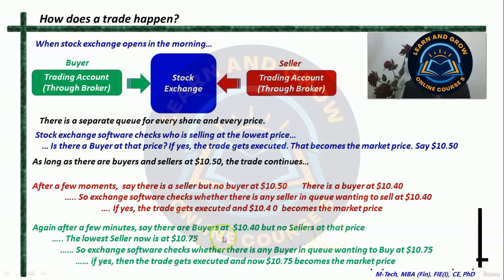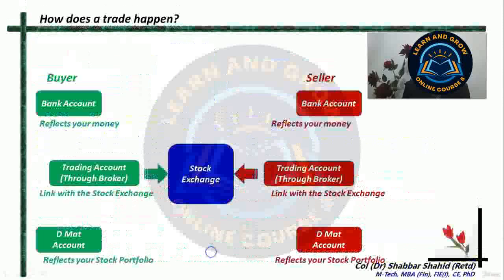So after 10.4, the next trade which gets executed is at 10.75. And since the trade has been executed at 10.75, the market price becomes 10.75. Alright. And it will continue at 10.75 till the time there are no buyers or no sellers available at that price. That is how the price will keep fluctuating throughout the day.